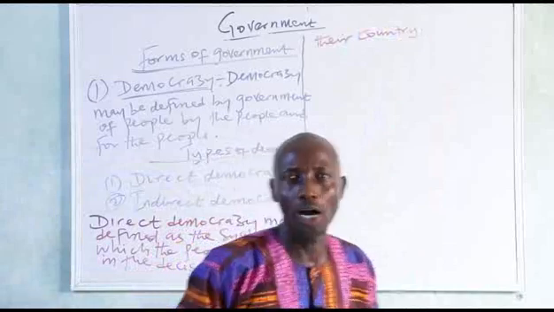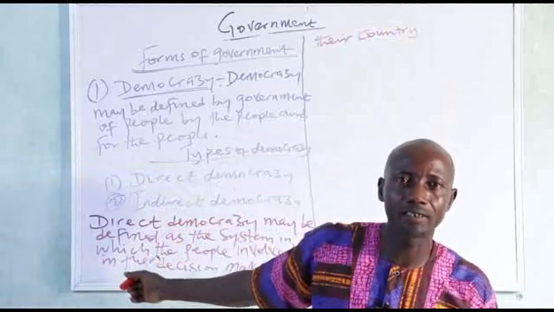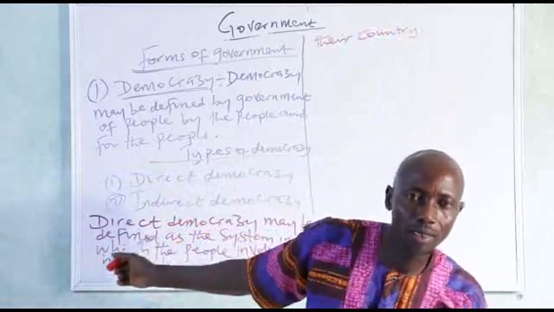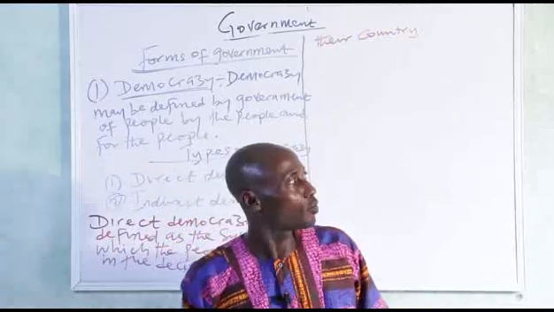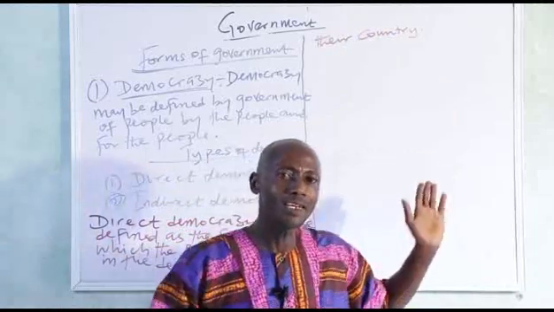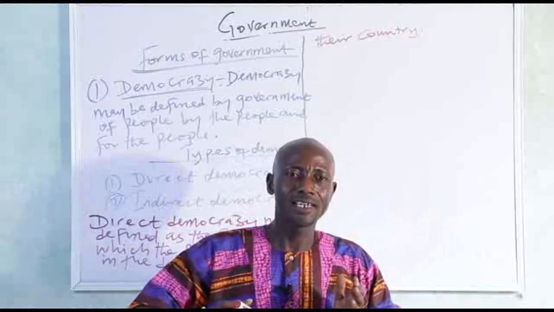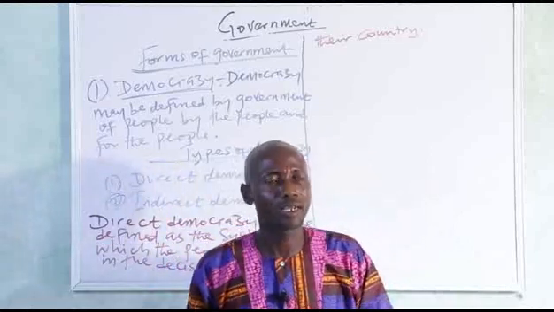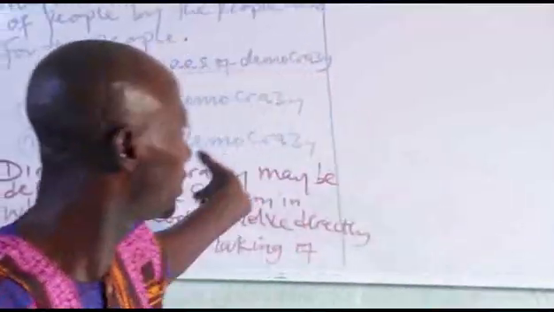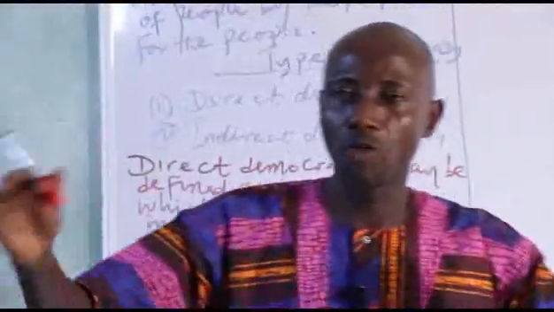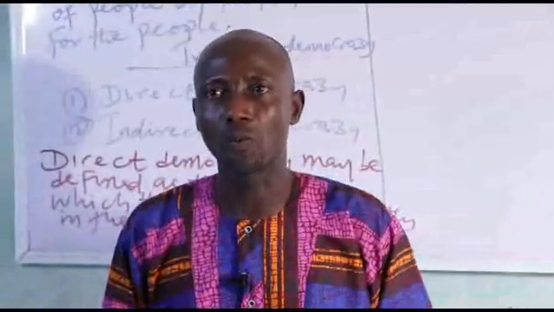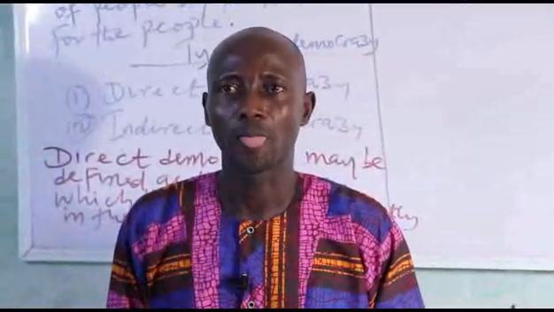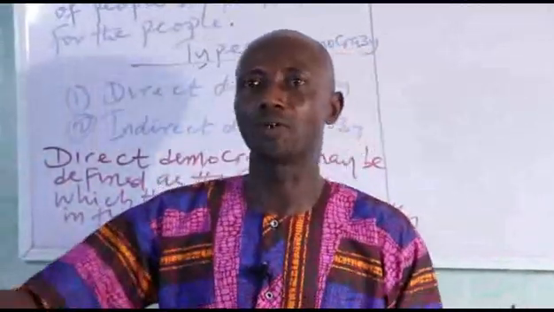Number two, I said we have indirect democracy. My dear students, when civilization came and the population increased, they could no longer practice direct democracy. We cannot be in one place with everybody partaking in the decision making of the country. Therefore, they had to change this to indirect democracy.